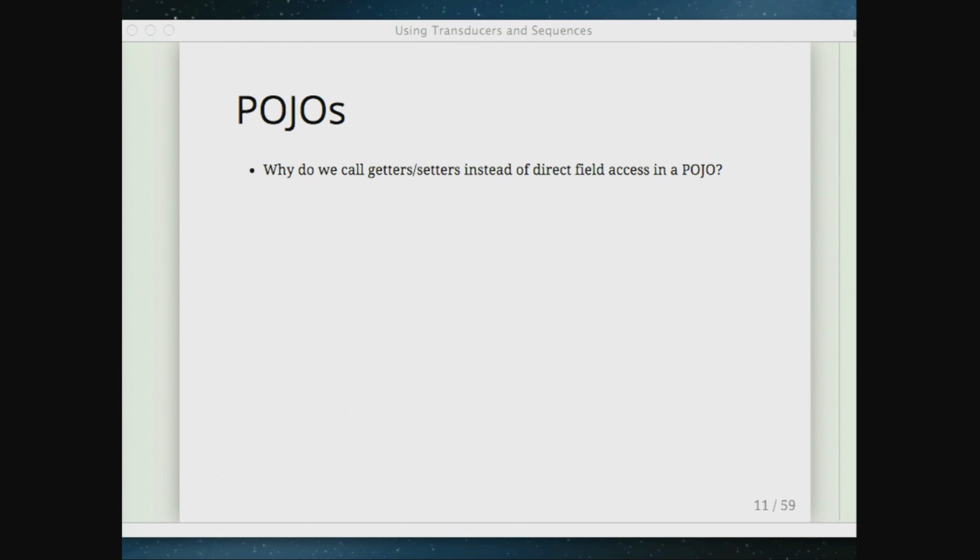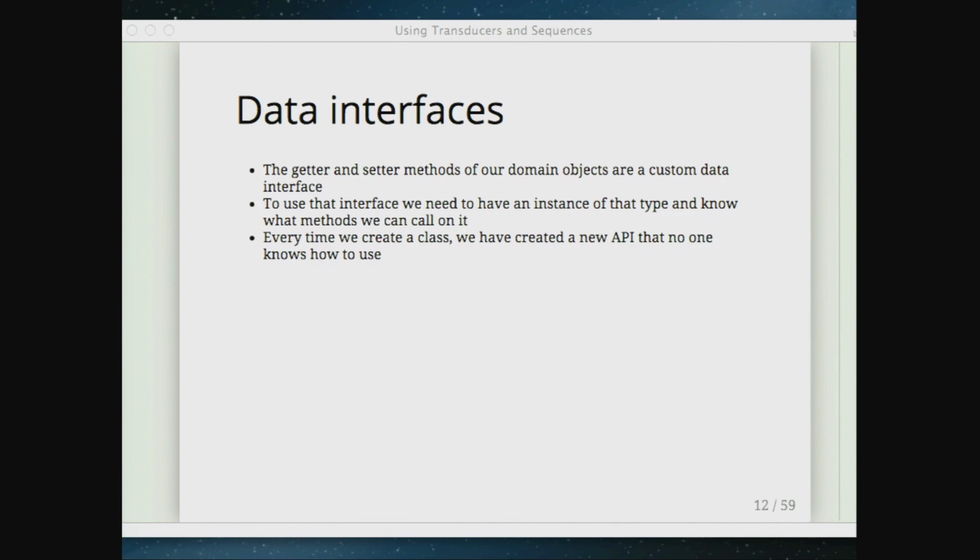But another thing is that if you were going to use fields for some things, and you wanted to do direct field access, and then later on you decided, oh, I do need some custom logic, right? You're going to break all your users of your object if you switch to using a getter. There's no consistent syntax for getting from fields to getters. So people just say, well, in case I ever need it, I'm just going to make a getter. So there's a lot of different reasons here.